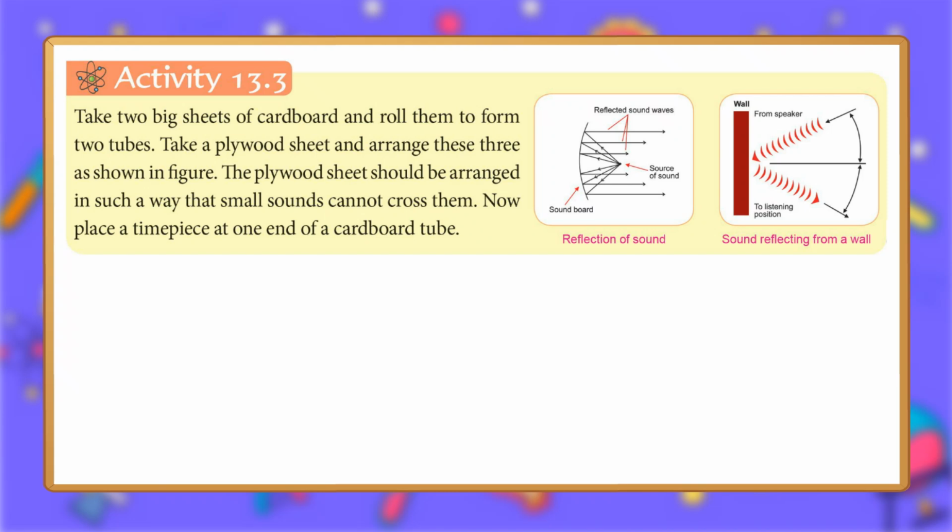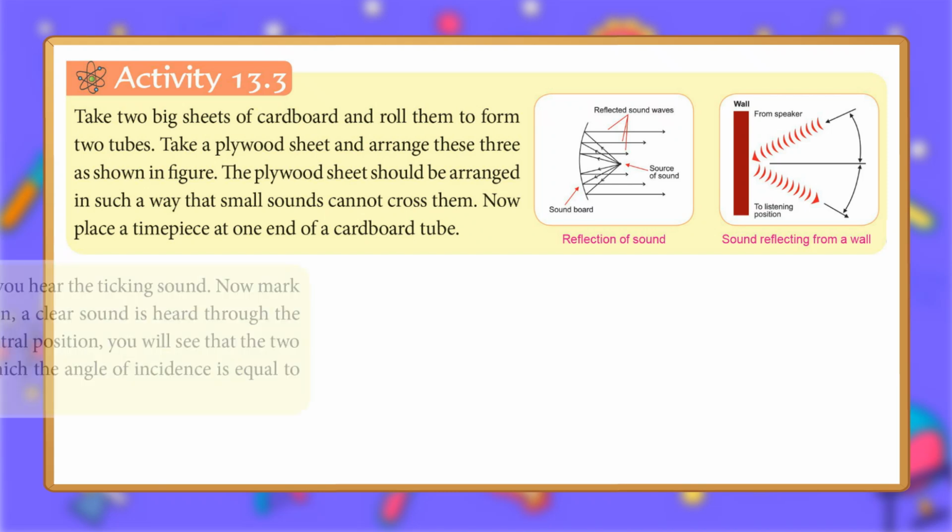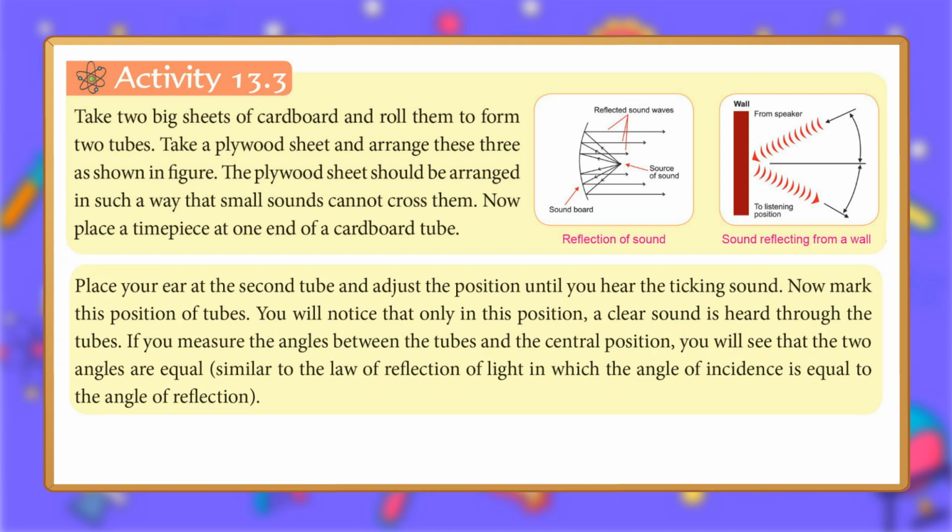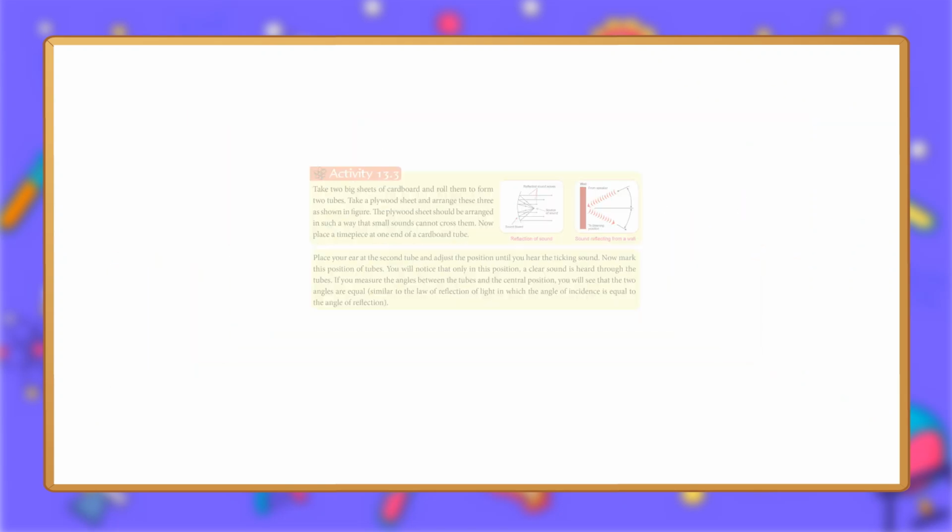Now place a timepiece at one end of a cardboard tube. Place your ear at the second tube and adjust the position until you hear the ticking sound. Now mark this position of tubes. You will notice that only in this position, a clear sound is heard through the tubes. If you measure the angles between the tubes and the central position, you will see that the 2 angles are equal, similar to the law of reflection of light in which the angle of incidence is equal to the angle of reflection. Reflection of sound. Sound reflecting from a wall.